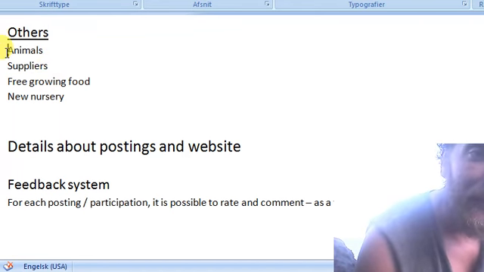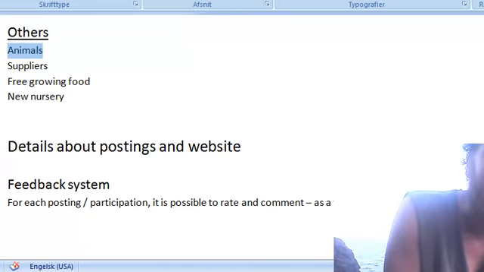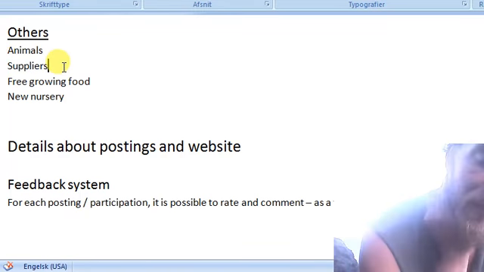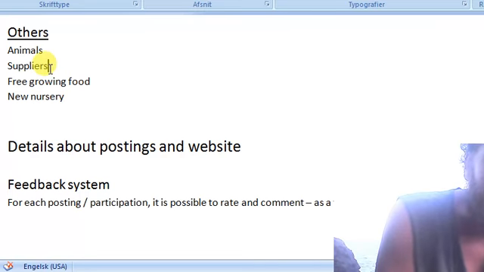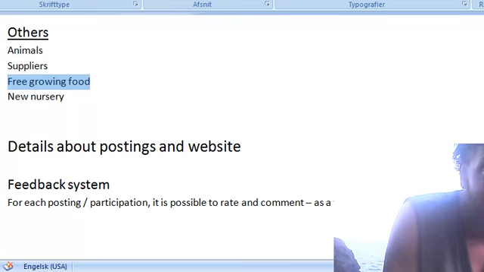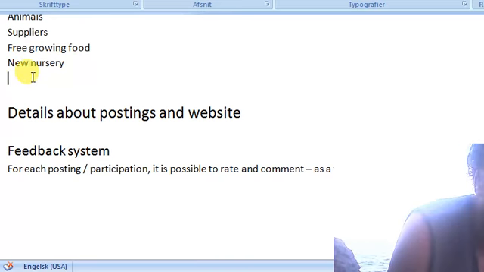And others would be like animals, meaning people with interest in starting animals or caring for animals, and mainly to put them free. Wildlife. Here, suppliers is also a main subject on the website. Will be wholesale dealers, or people with tree nurseries on a large scale, or at least at cheap costs. So we will have them listed with their prices on the website, kind of like Alibaba, a website I've used.